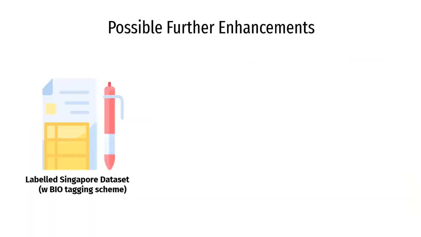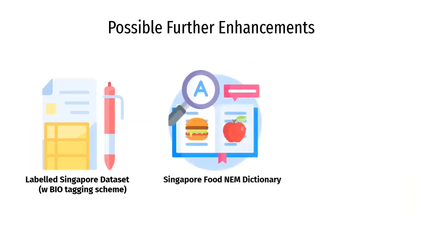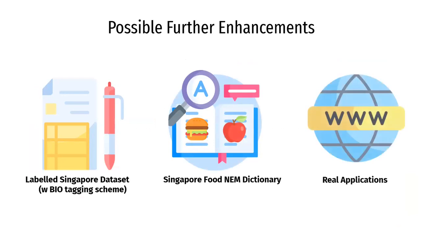To conclude this presentation, we list some possible future works. One possible future work is to have a fully labeled Singapore dataset based on the BIO tagging scheme. With this, future models could be trained on Singapore datasets too, which might increase the performance of NER. Next, future works could experiment with building a more domain-specific dictionary, such as the Singapore Food NEM Dictionary. Lastly, we experimented on the study of NER for NEM in this study without building the actual NEM dictionary. Hence, future works could build an NEM dictionary and further apply and test its performance on the actual application.